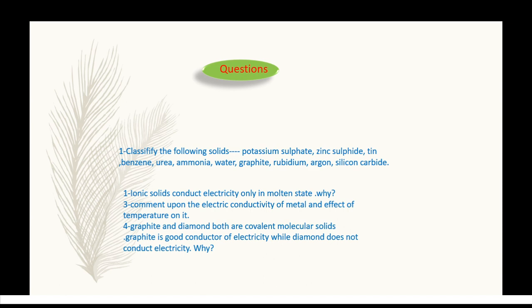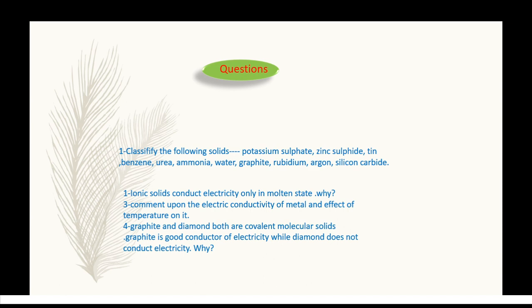Now come for the effect of temperature on electrical conductivity in case of metal. Electrical conductivity decreases with increase in temperature. It is because when temperature is increased, the positively charged kernels, that is the positively charged metal ions, also start vibrating and interfere with the movement of electrons.